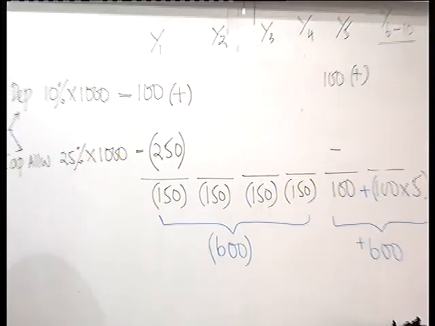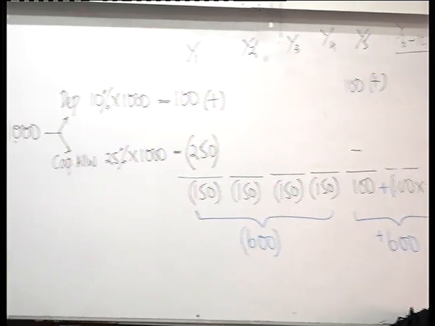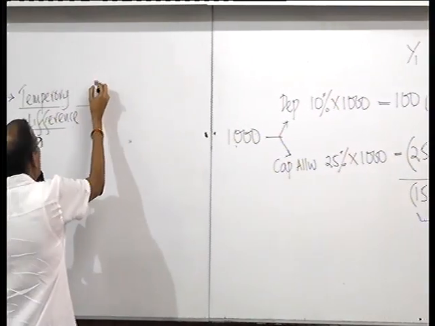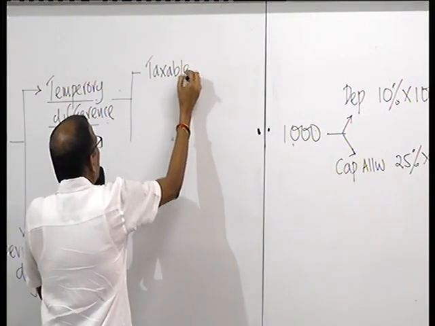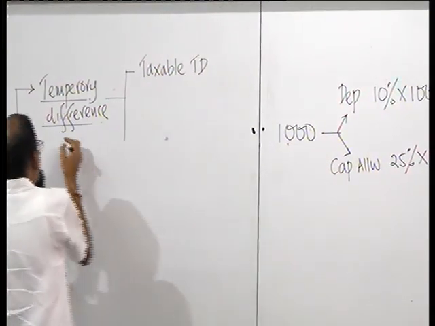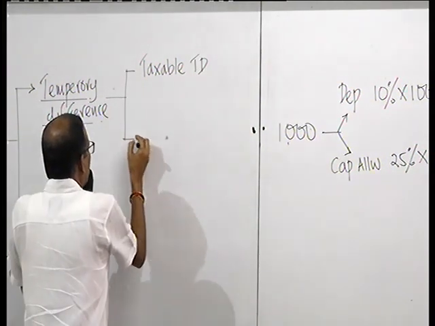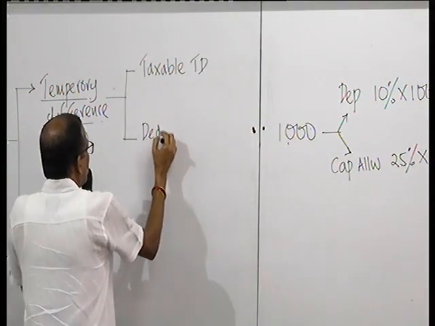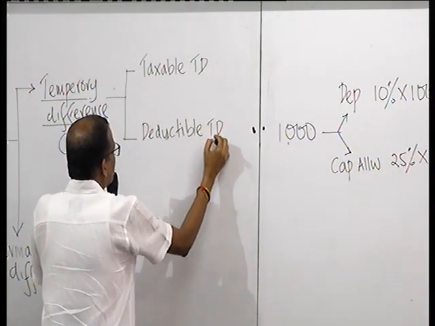These temporary differences are of two kinds: taxable temporary difference and deductible temporary difference. I'll say TD, yeah? Temporary difference is TD.